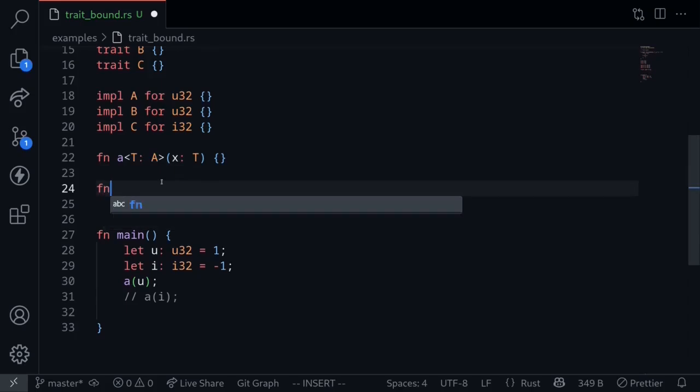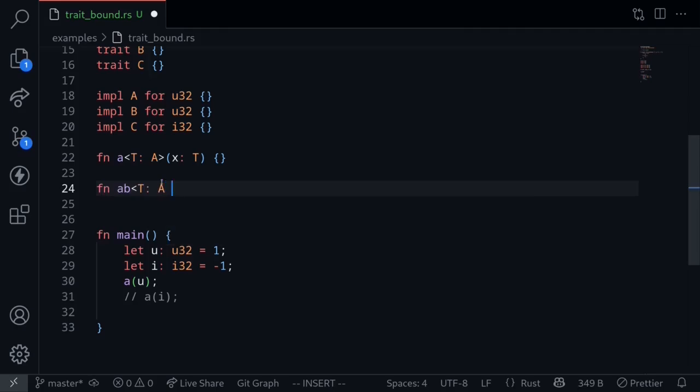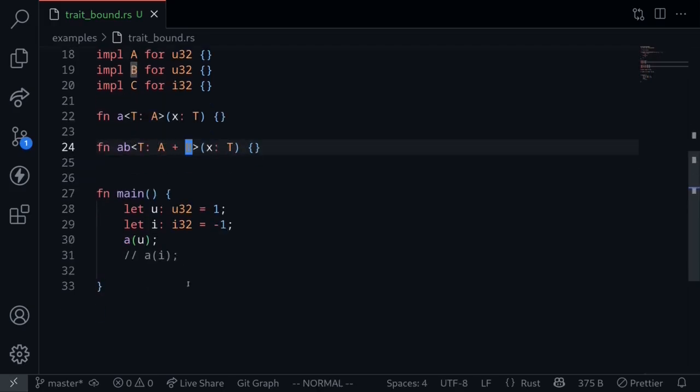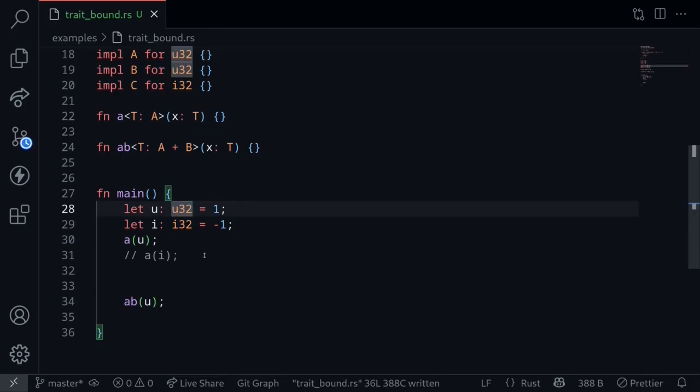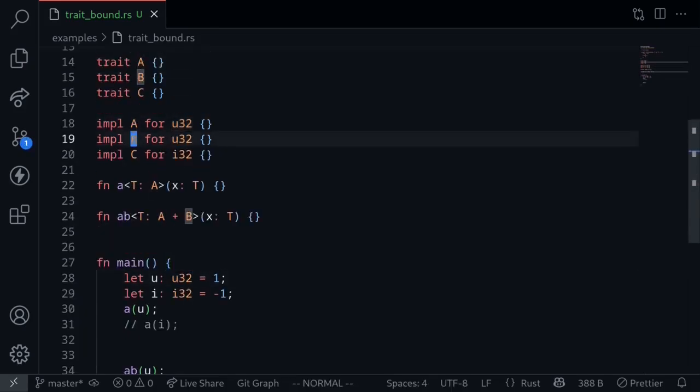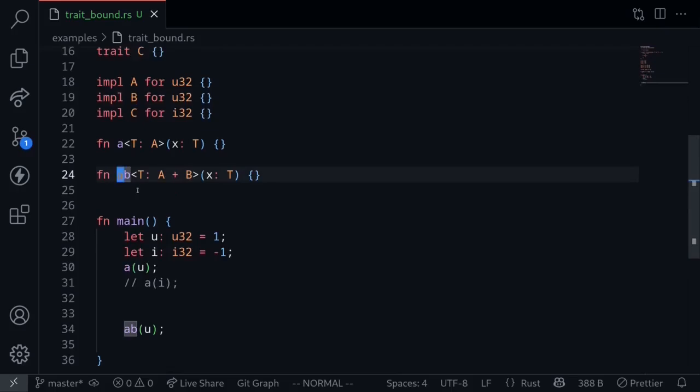So for example, we'll call this function AB. The type T must implement A and B. It will take in a single input of the type T. So this function over here says that it takes in a single input of type T, and the type T must implement trait A and B. Inside the main function, we'll be able to call the function AB with the input U. U is of the type U32. U32 implements both A and B. However, for the function AB, we won't be able to pass an I32 since I32 doesn't implement A or B.